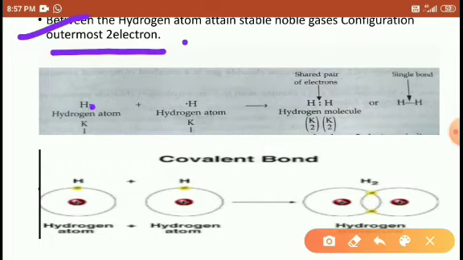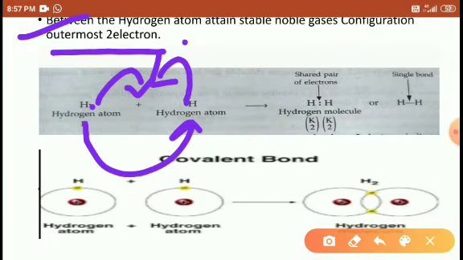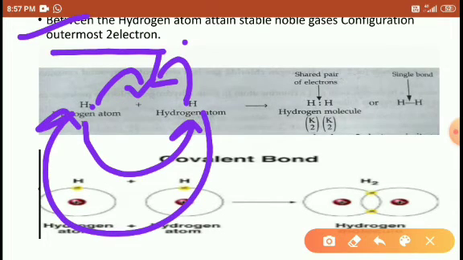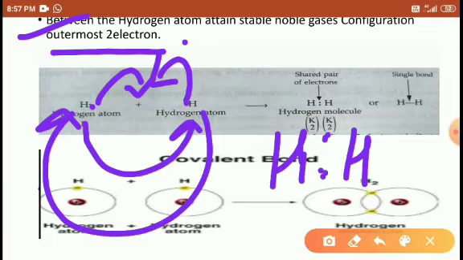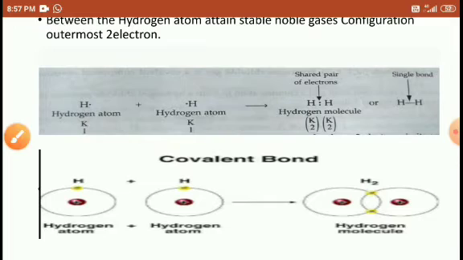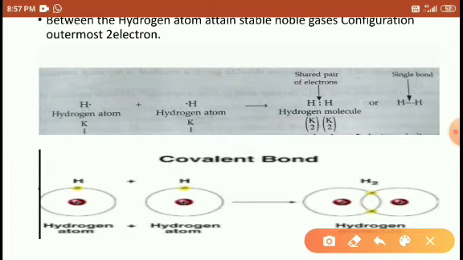So one hydrogen atom has 1 dot, another hydrogen atom has 1 more dot. Both mutually share. Mutually share means the first hydrogen electron is attracted to the second hydrogen atom's nucleus, and the second hydrogen electron is attracted to the first hydrogen nucleus. Then between the hydrogens they attain 2 electrons, and this 2 dot is 2 electrons. So this is also written in this form, right, students? So between them 2 electrons are attained here. Right, students? So in this bond, 2 electrons are present.